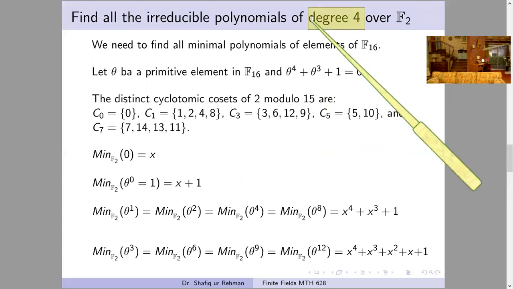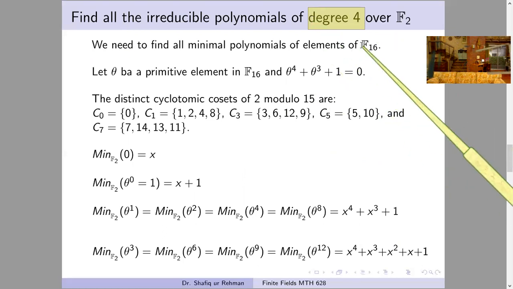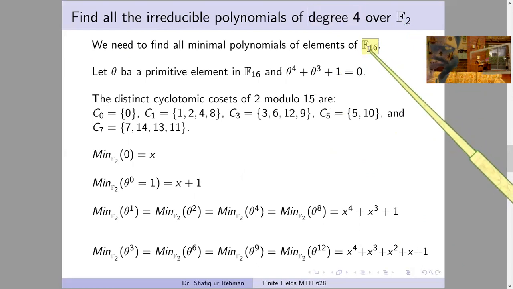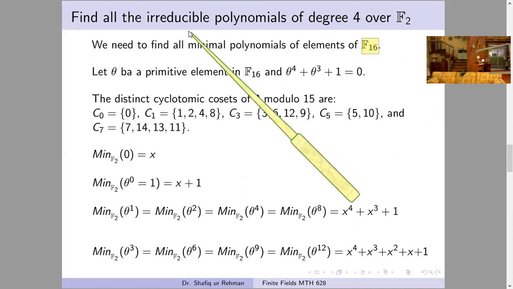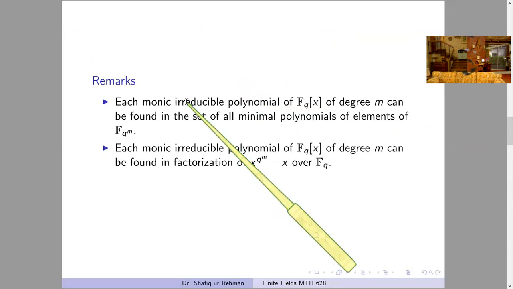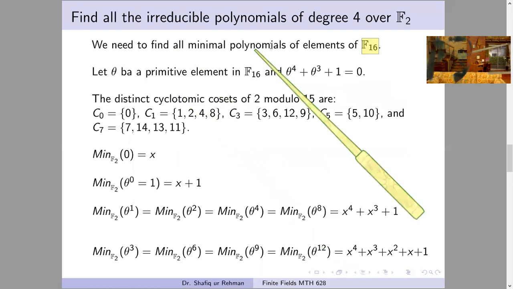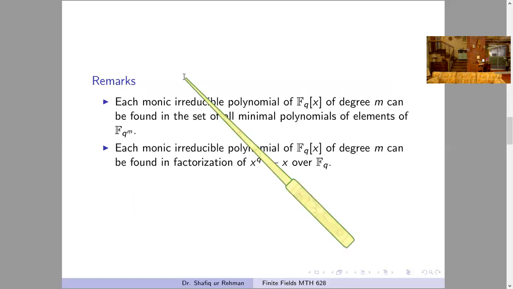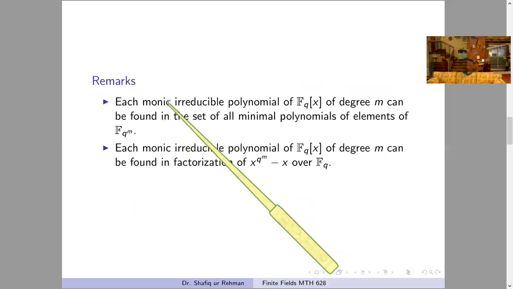So we have to find all the minimal polynomials of the elements of the field f2 power 4, that is f16. And from these minimal polynomials, we have to choose the polynomials of degree 4, and we will obtain all monic irreducible polynomials of degree 4. But here the field has characteristic 2, so all the irreducible polynomials will be monic. So here there is no tension about monic and non-monic polynomials over the field f2.